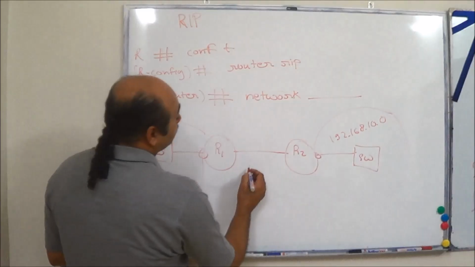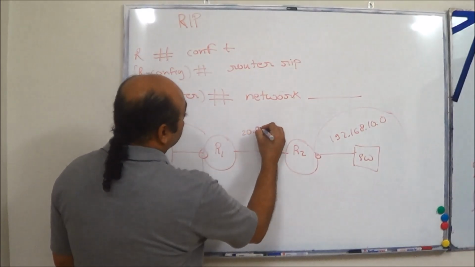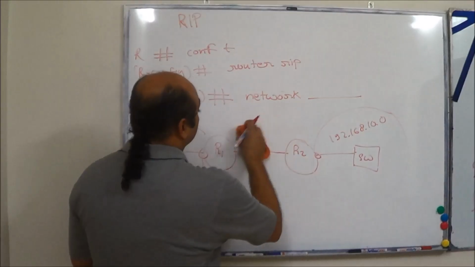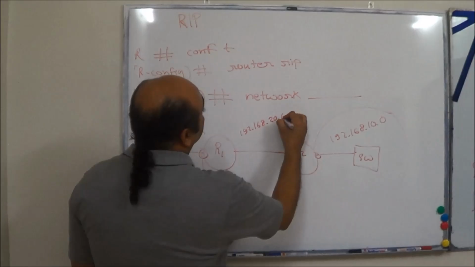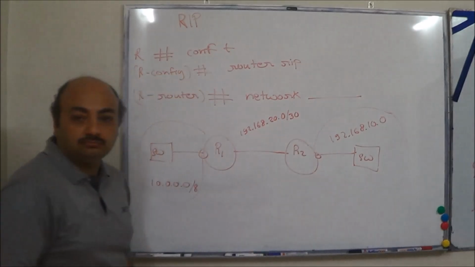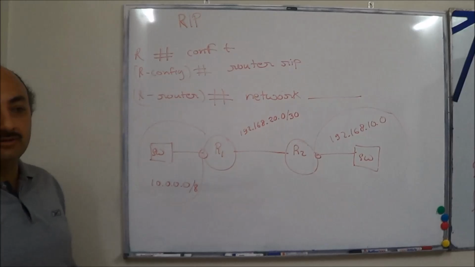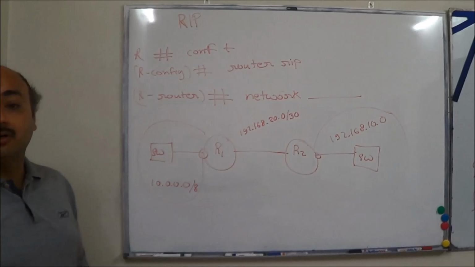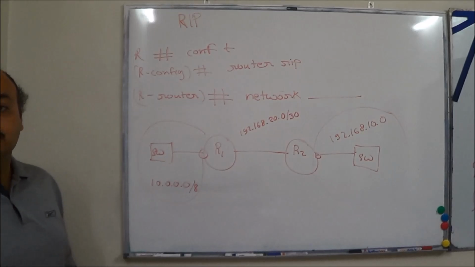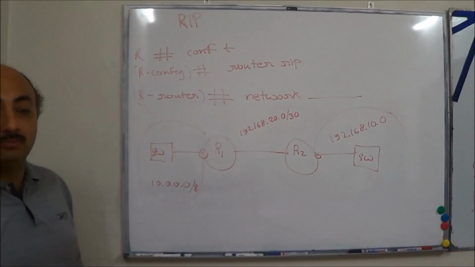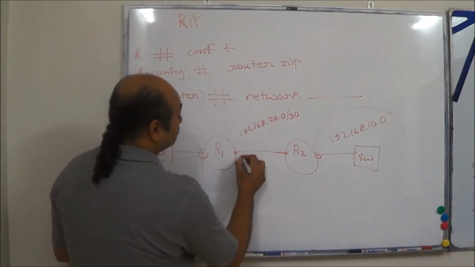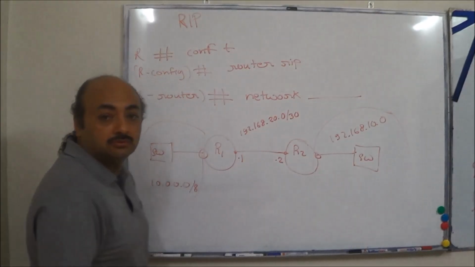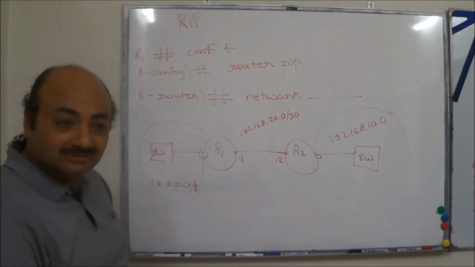Okay. This is your 20 network. Let me put it in this way. How many addresses in this? 2 to the power 2 minus 2, that is 4 minus 2. How many? 2. And what would they be? .1 and .2. .3 is the broadcast address for this. Clear?